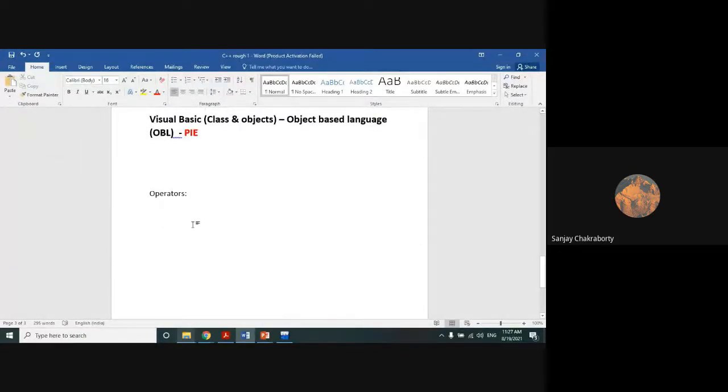So let's start to talk about the operators in C++. C++ has a rich set of operators that we all know, and all C operators are valid in C++ also. In addition, C++ introduces some new operators, just like in addition, C++ introduces some new keywords. I suggest all of you check any book or my notes to get the new keywords in C++.